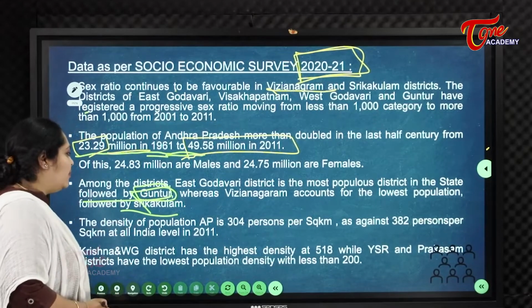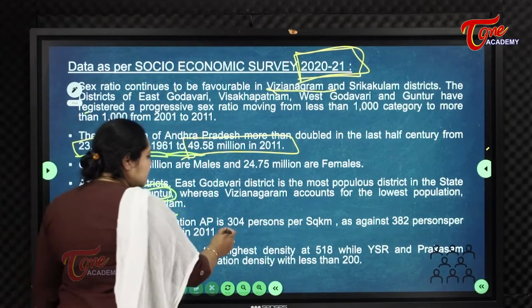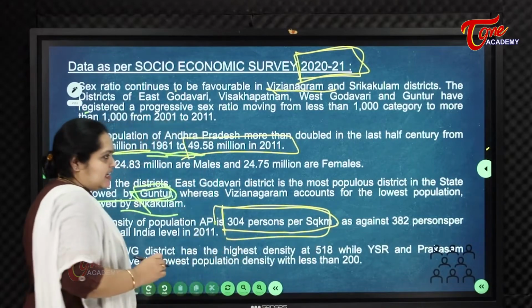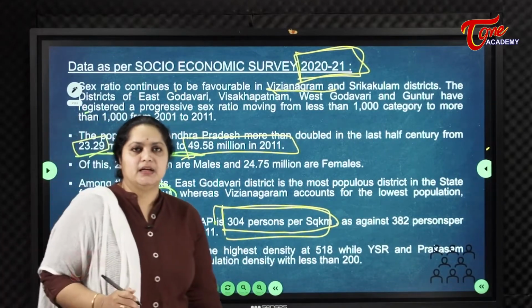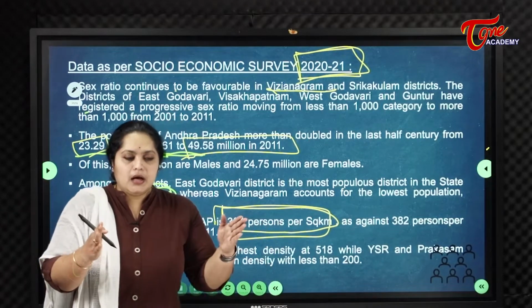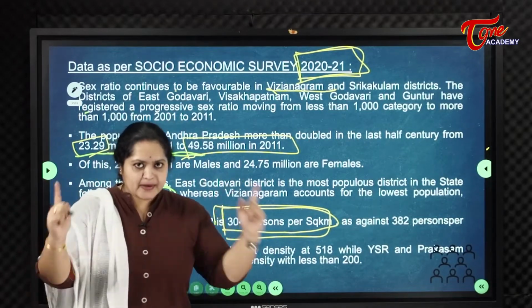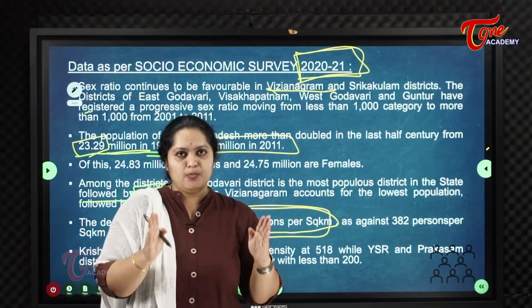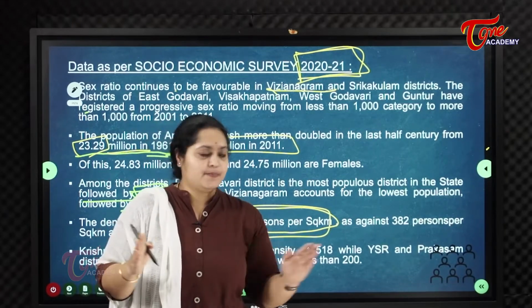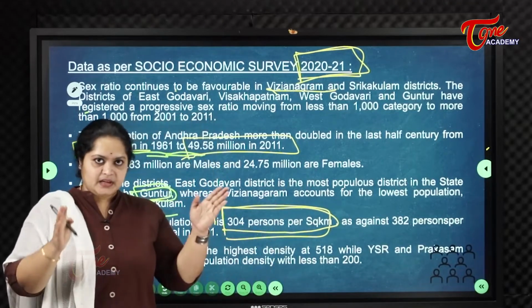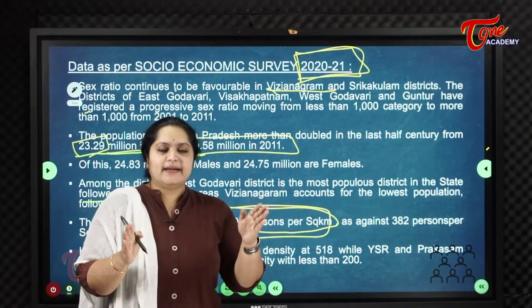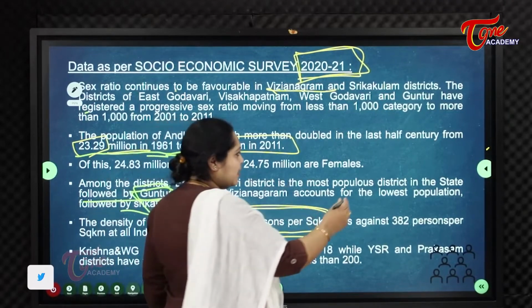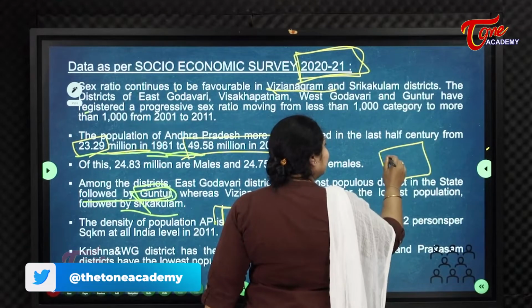So, the density of population of AP is 304 persons per square kilometer. Coming to density, what is density? Sandhrata means in a particular given area, how many people are living. In a single square kilometer, how many people are staying?